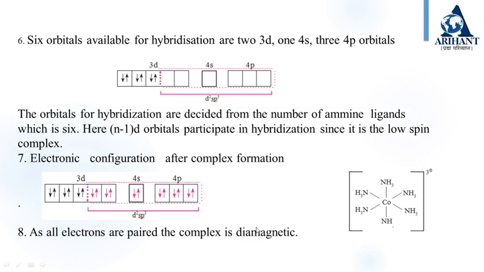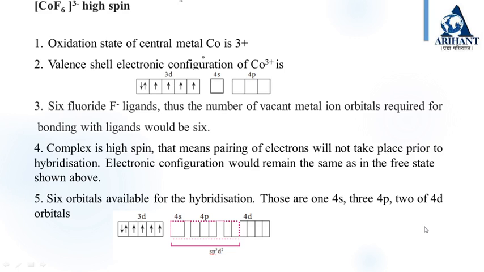So if it is d2sp3, the structure geometry of the complex will be octahedral. Now see the [CoF6]3-, which is a high spin complex. In this, the oxidation state of the central metal cobalt is +3. The valence shell electronic configuration, as we have seen earlier, is 3d, 4s, 4p. With 6 fluoride F- ligands, the number of vacant metal ion orbitals required for bonding will be 6. The complex is high spin, that means pairing of electrons will not take place prior to hybridization.